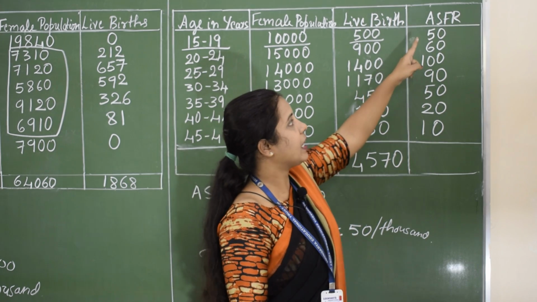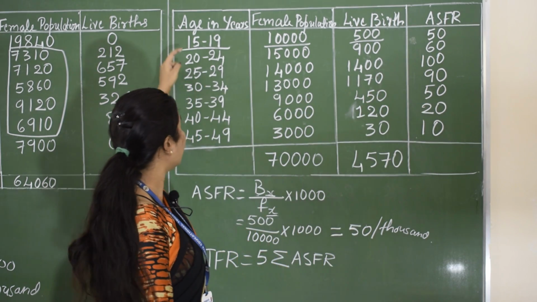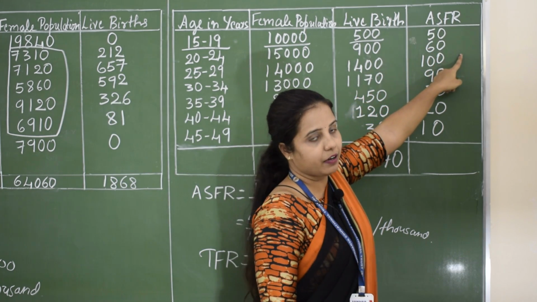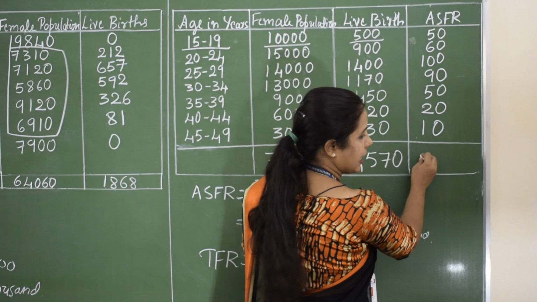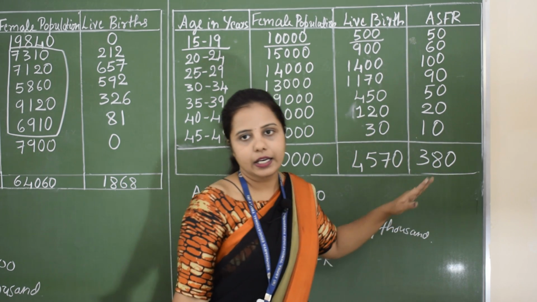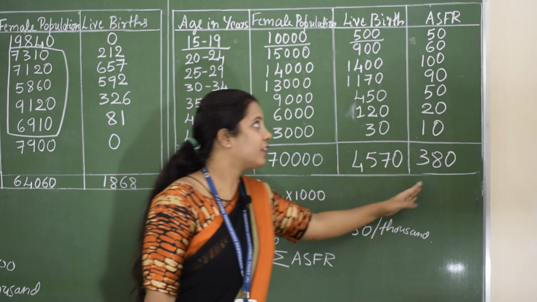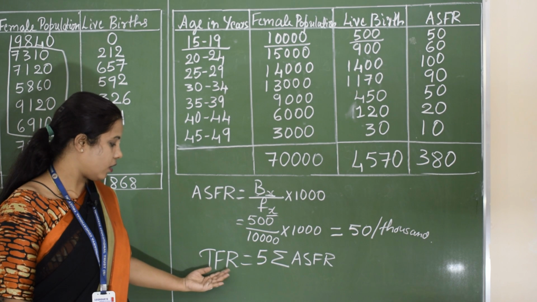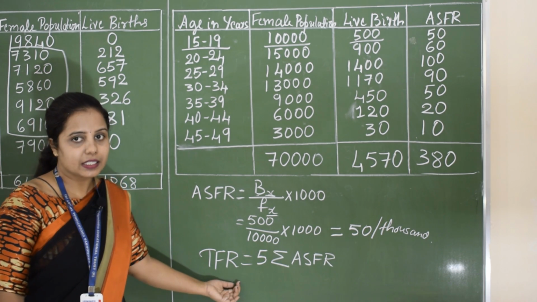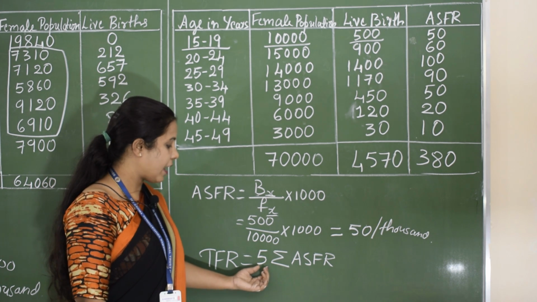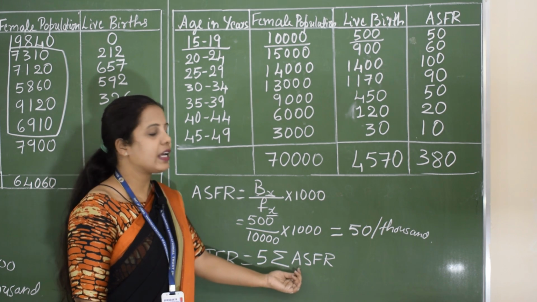So now we have the ASFR of all these age groups. This is the quinquennial ASFR, and the total of these ASFR is 380. Now after the computation of ASFR, we have to find out TFR. Since it is quinquennial, the formula is TFR equals 5 into summation ASFR.